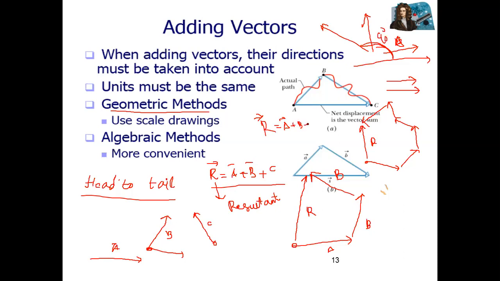So this method is called what? This method is called head to tail rule. Joining head and tail. Head of first, tail of second. Head of second, tail of third. Head of third with tail of fourth one. Similarly, if you have 100 vectors, you can join in the same way. Correct?